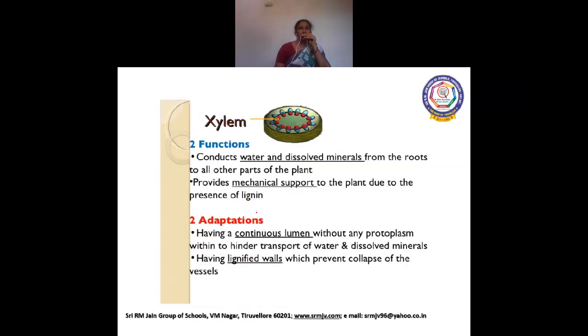Now, first we'll look into this special tissue called xylem. What is the function of xylem? It conducts water and minerals from the roots to all parts of the body.